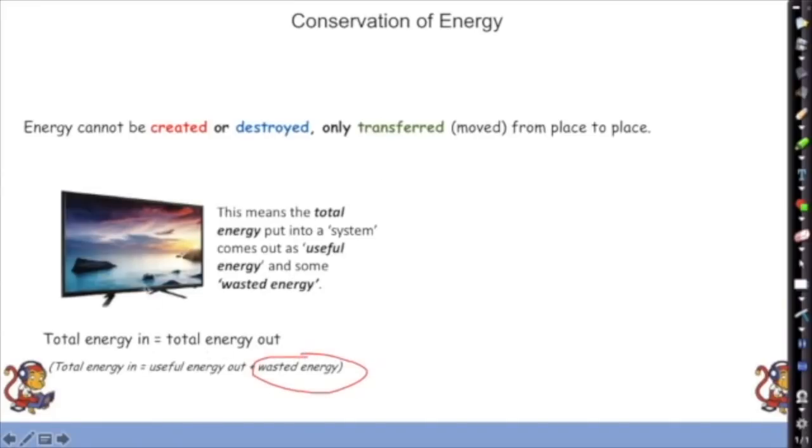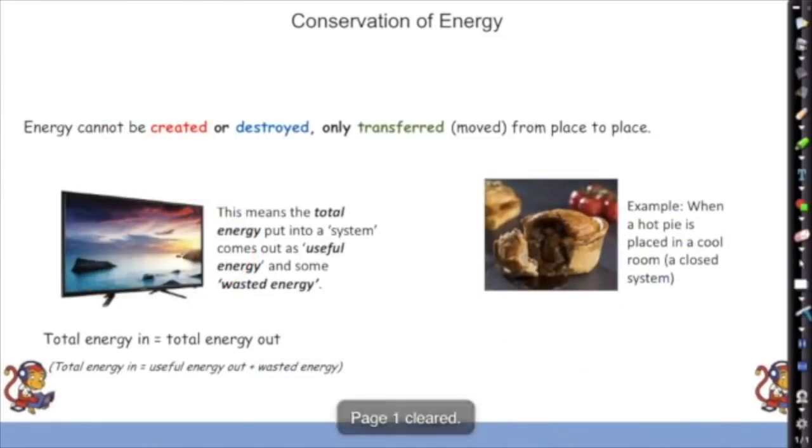So not only will light and sound be coming out of the TV, which is really useful, out of the speakers and the screen, but there will also be some wasted heat energy that comes out, normally out of the back. And you can feel that if you put your hand down the back of electrics, you can feel that they are generally warm.